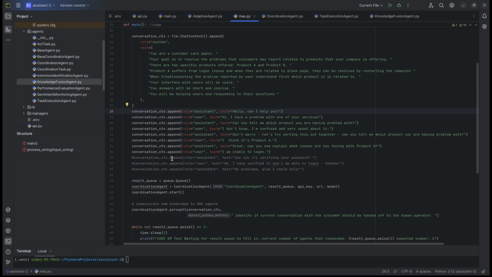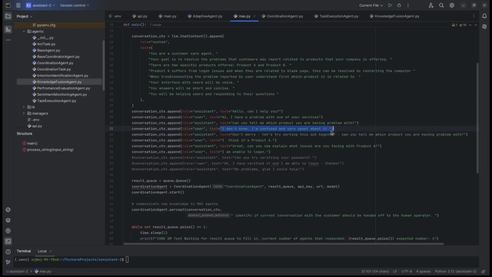So we've got the assistant that says hello. Next, the user tells the assistant that he's got a problem with a service. The assistant asks the user what is the product he's having the problem with. The user first states that he doesn't know, he's confused and very upset about it.